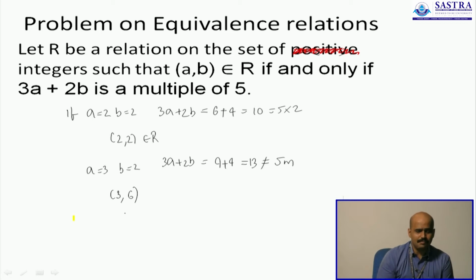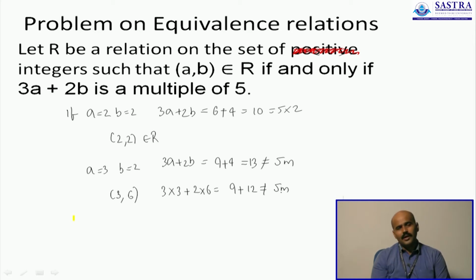If a is 3 and b is 6, 3 times 3 is 9 and 2 times 6 is 12. 9 and 12 is 21, which is not a multiple of 5. You cannot find any ordered pair which combines an even number and an odd number. Maybe 2 even numbers will work, maybe 2 odd numbers will work, but never an odd number and an even number, I guess.